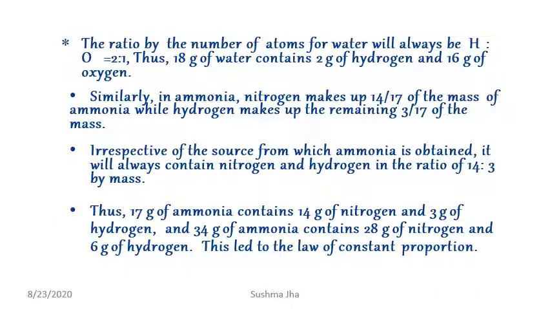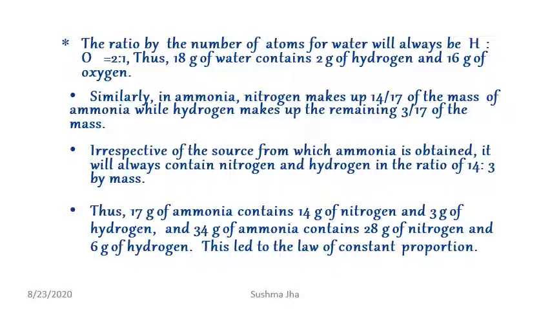Now, the ratio of the number of atoms for water will always be hydrogen to oxygen as 2:1, as the formula is H2O. And the molar mass or molecular mass of water, as you know, is 18 gram. The 2 gram is hydrogen, H2, and the atomic weight of oxygen is 16. So H2O means 18 gram of water contains 2 gram of hydrogen and 16 gram of oxygen.